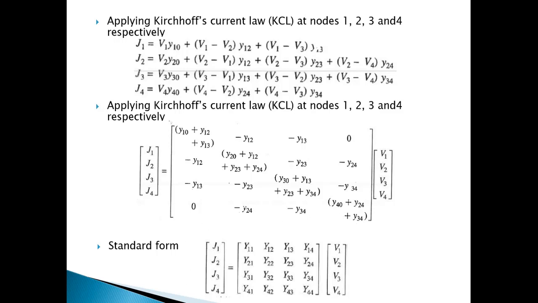The standard format of this node voltage analysis is something like this. We have this is a Y matrix or the admittance matrix. This is the current, this is the voltage. Now you can imagine this is the condition for 4 buses. What will be the condition for 400 buses or 4000 bus system? So it will become complicated as we increase the number of buses.